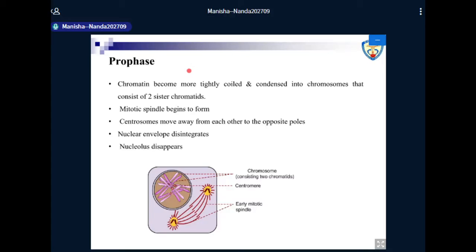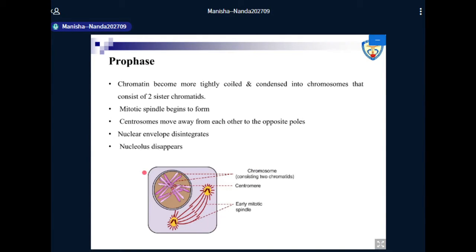Now, the first event is that the chromatin becomes more tightly coiled and condensed into the form of chromosomes that consist of two sister chromatids. Then, the mitotic spindle begins to form because finally the chromosomes have to align themselves on the equatorial plate and get connected to these spindle fibers, which will actually carry them to the opposite poles. Centrosomes move away from each other to the opposite poles. Then finally, all this assembly of the spindle occurs in the cytosol.